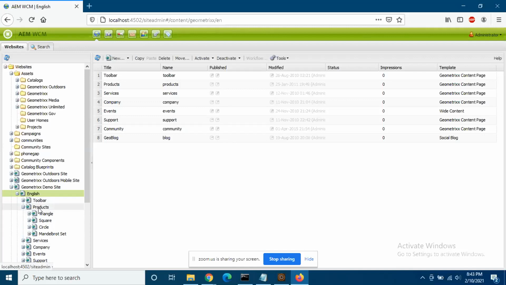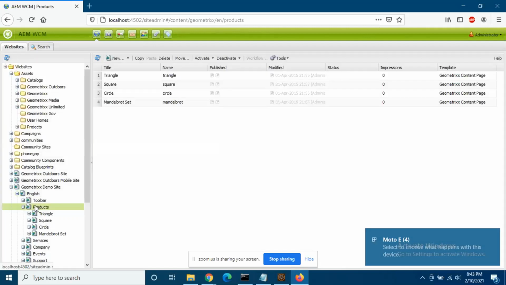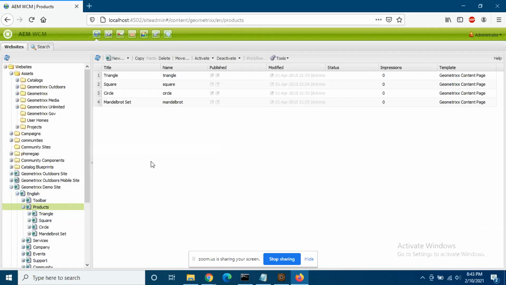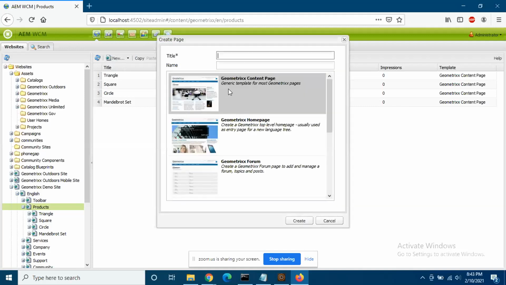You are launching a new product. Your boss has told me that we are launching rectangle. So click on products. Now you see on the top right hand side there is a new button. On the right window, on the top, you have a new button. Click on new. Now give the title as rectangle, capital RECTANGLE. So you are launching a new product here.